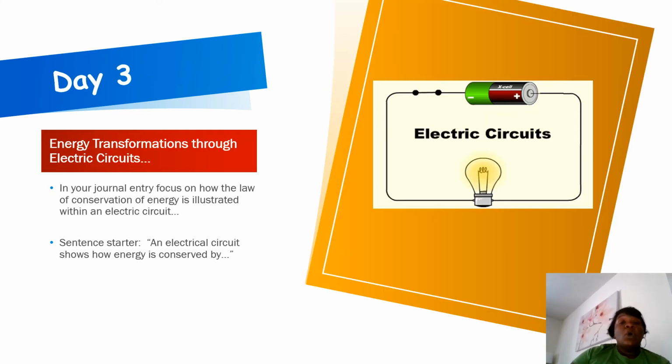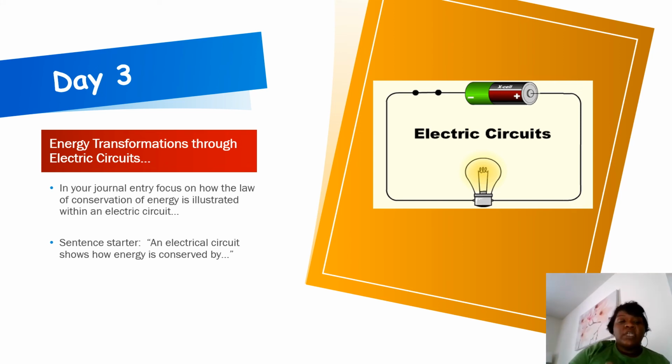Day 3, we're looking at the electrical circuit, and it's fine for us to answer questions about series and parallel circuits. Do some extra research about that, and I'll be there to help you with that too through video conferencing today. But the key here in this indicator is to be able to understand how an electrical circuit shows the law of conservation of energy. How am I seeing energy always being conserved or transformed through an electrical circuit?